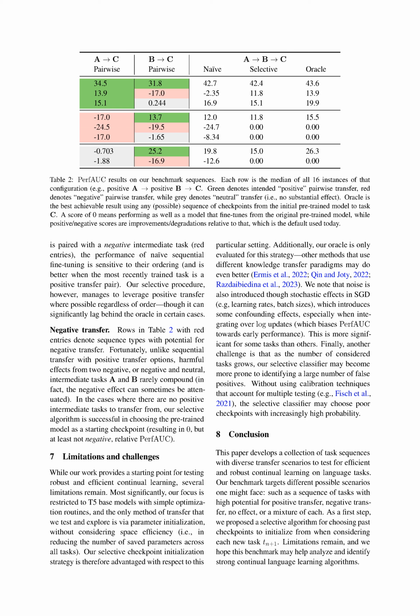Section 7. Limitations and Challenges. In Section 7, we discuss the limitations and challenges of our research. Although our work serves as a foundation for examining robust and efficient continual learning, there are still several areas that need improvement. Primarily, our study is limited to T5 base models using basic optimization methods.